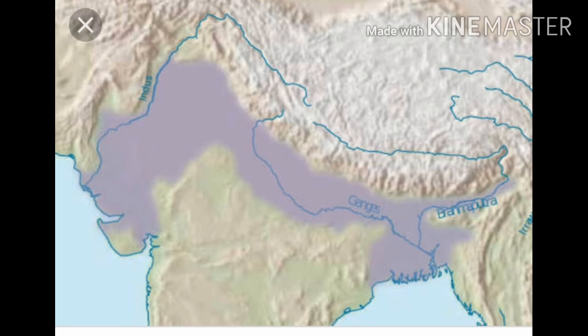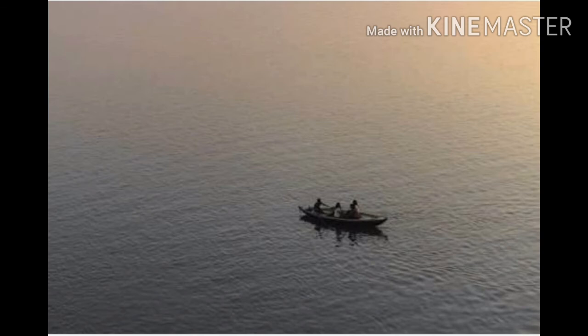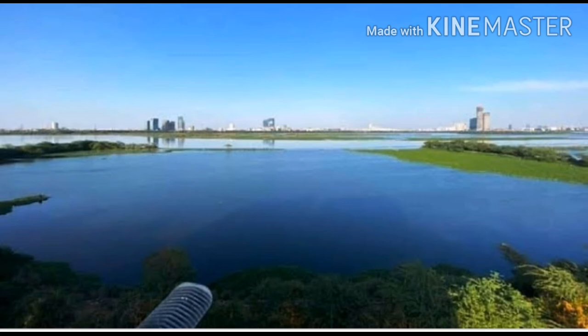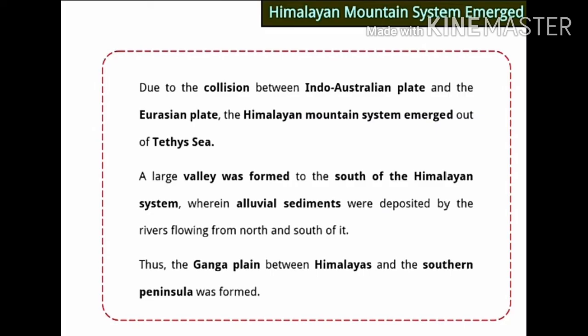A large valley was formed to the south of the Himalayan system, wherein alluvial sediments were deposited by the rivers flowing from north and south of it. Thus, the Ganga plain between Himalayas and the southern peninsula was formed. So what happened? On the upper side the Himalayan range was there, while in the south there were rivers coming out from the Himalayas.